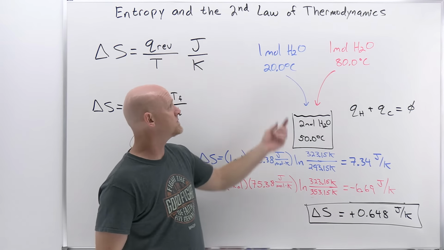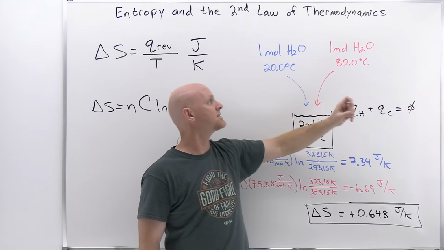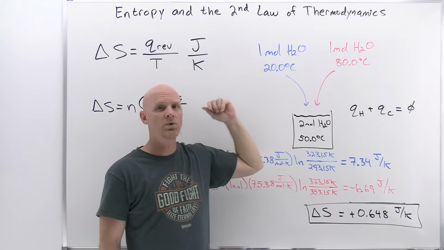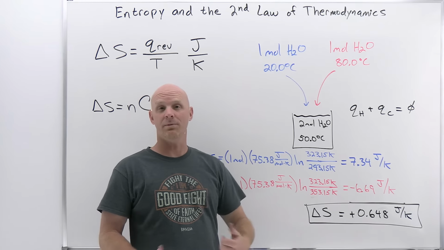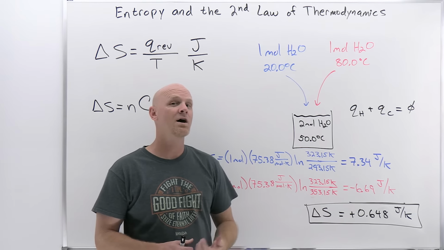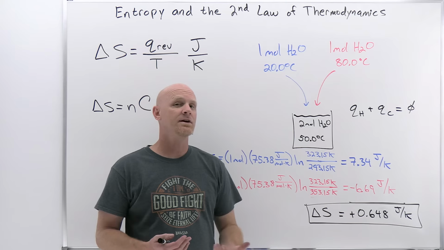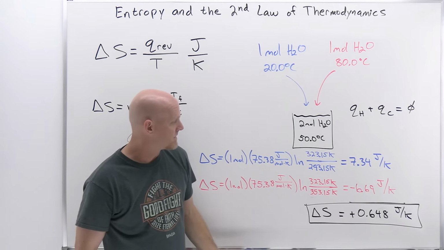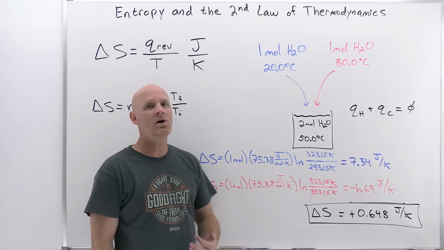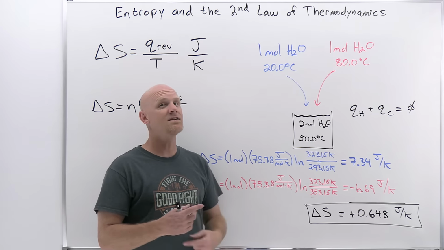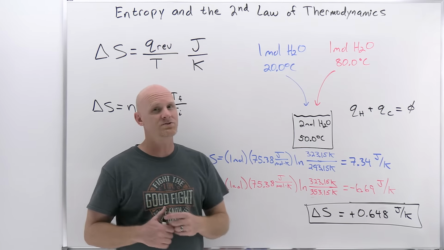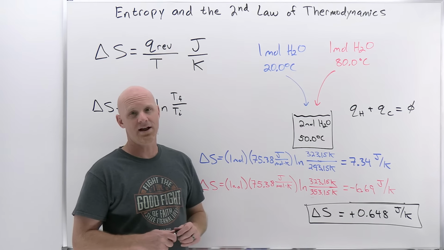If what actually happened was heat was transferred from the cold to the hot, and the hot would get hotter and the cold would get colder, what you'd find is that when you go to calculate delta S for such an imaginary process, the delta S would come out negative. It would be a violation of the second law of thermodynamics. And so really we're just verifying what we already know to be true, that heat is transferred from hot objects to cold objects and not the other way around. And it corroborates what we know of the second law of thermodynamics.